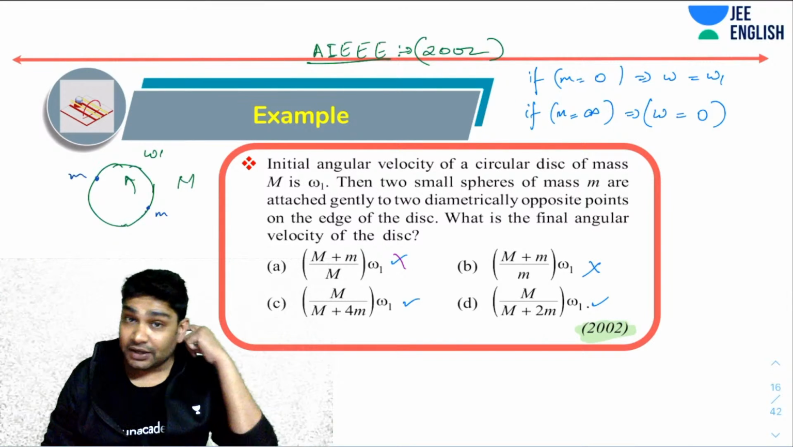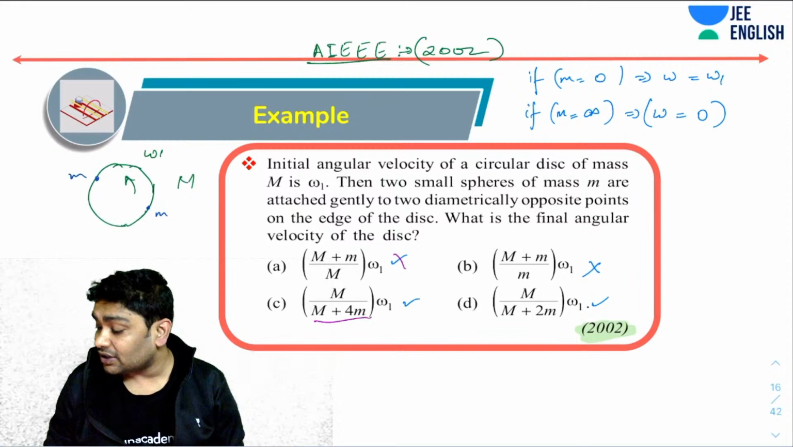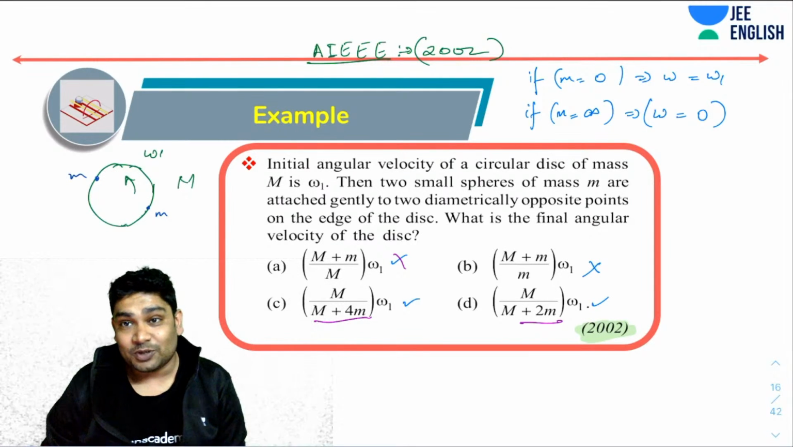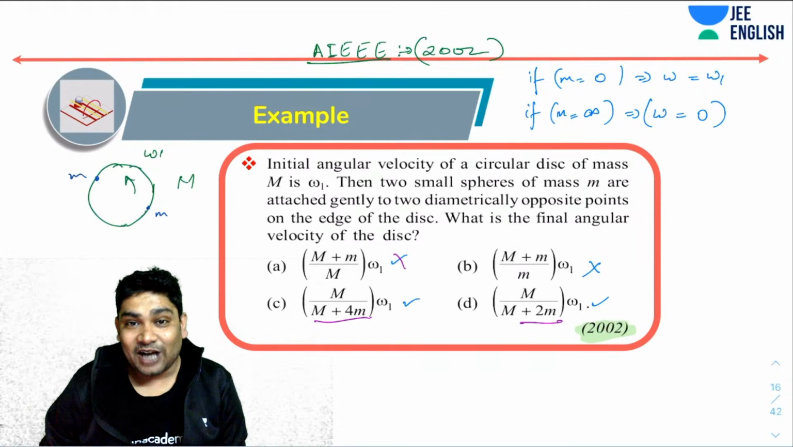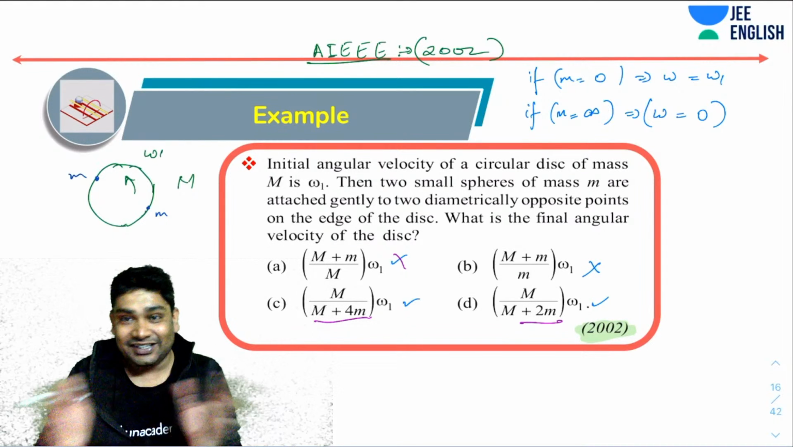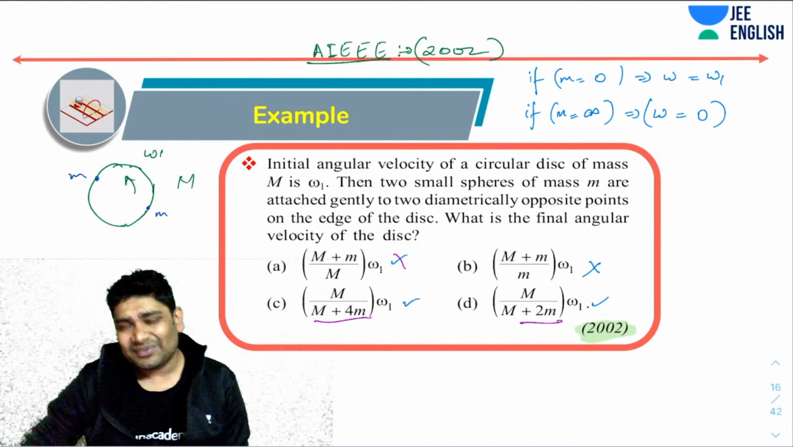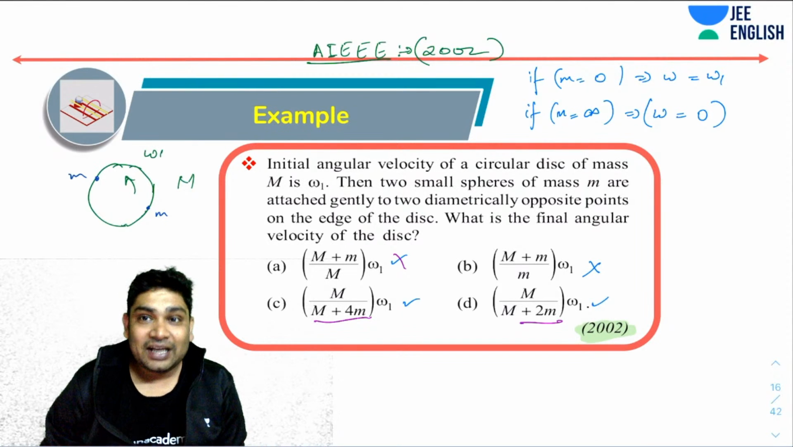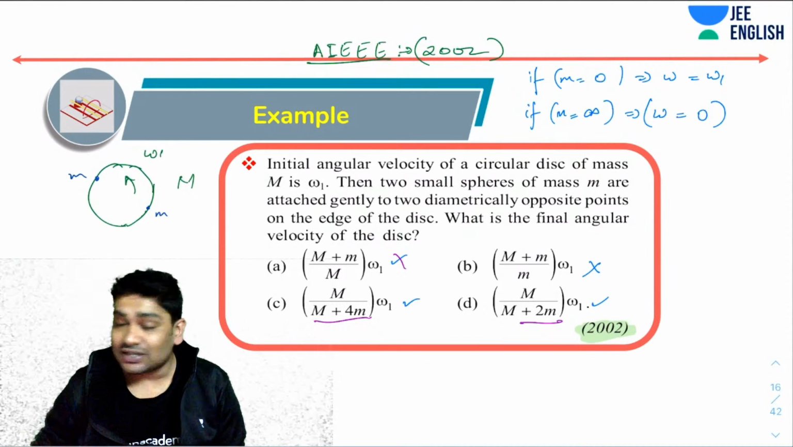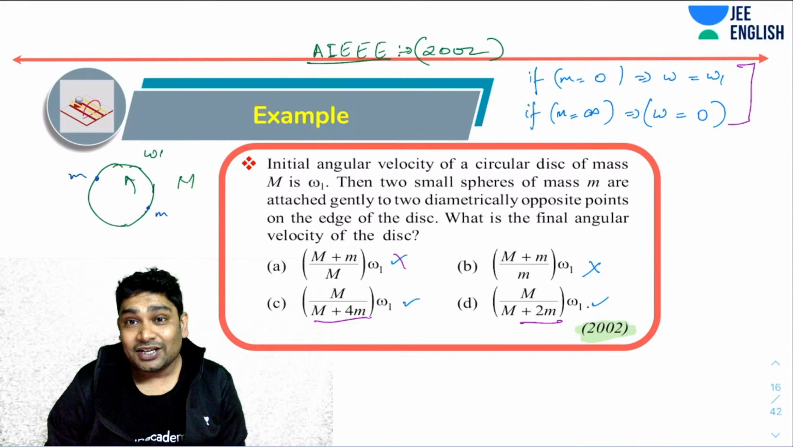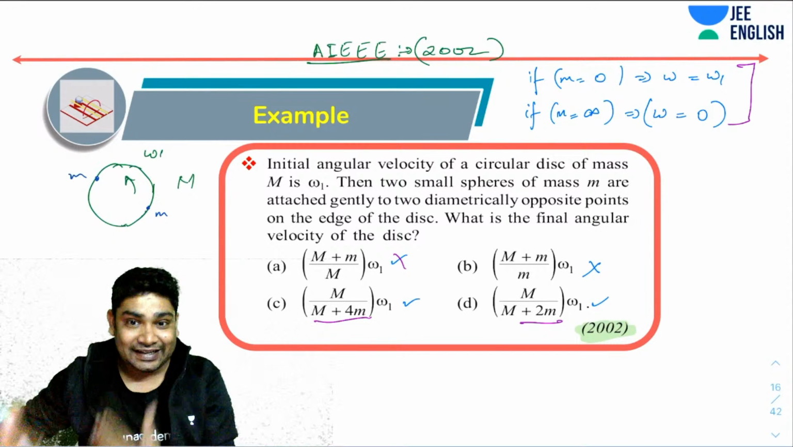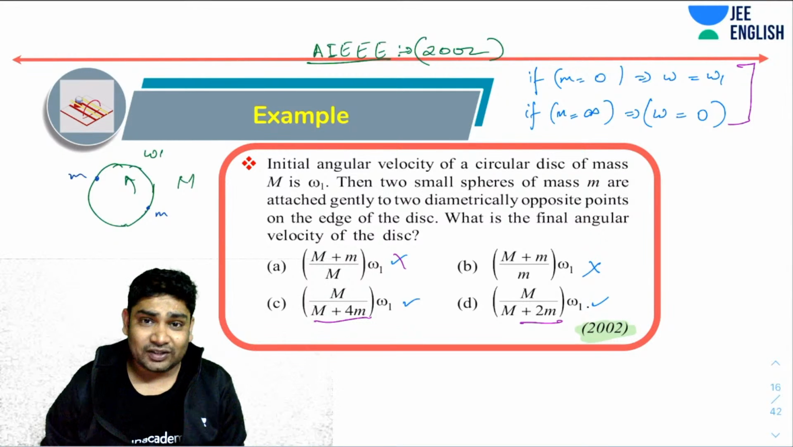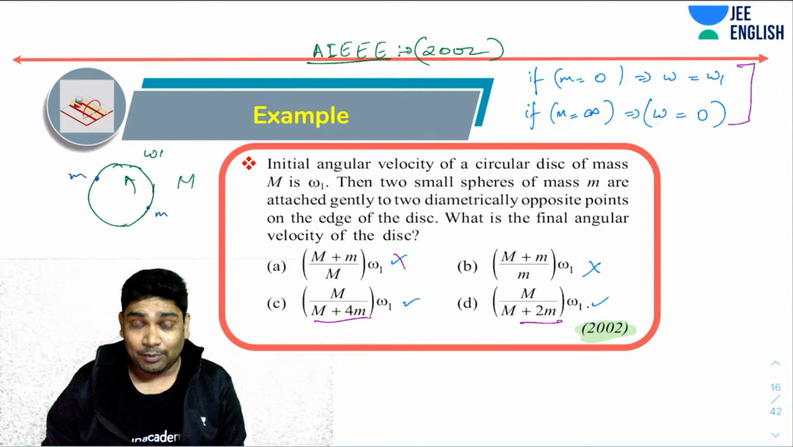For small m equals infinity, this and this option still hold true. So I've suddenly eliminated two options just by substitutions of 0 and infinity. Now my correct option has to be either C or D. If I did not have the time to make the calculations, then just by doing these substitutions I have eliminated two options. Now I can take a chance, take a guess also. Both of these so far seem to be correct.